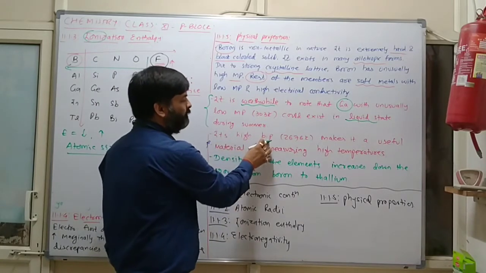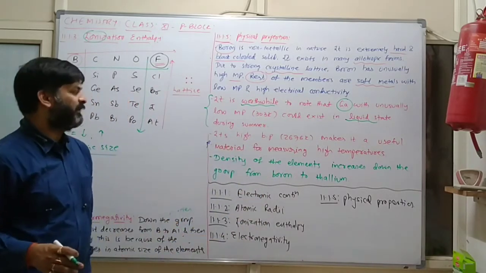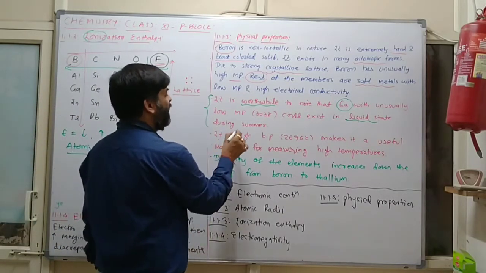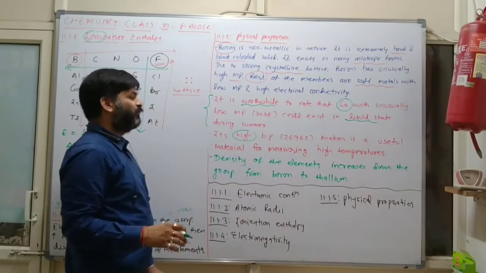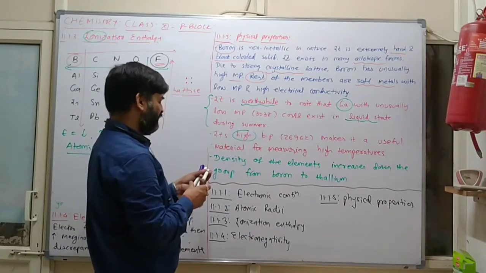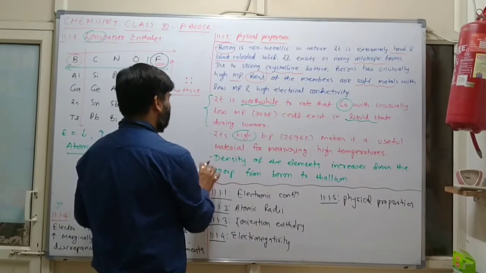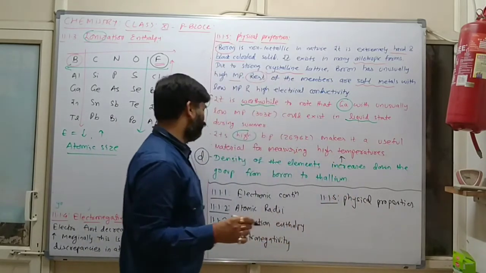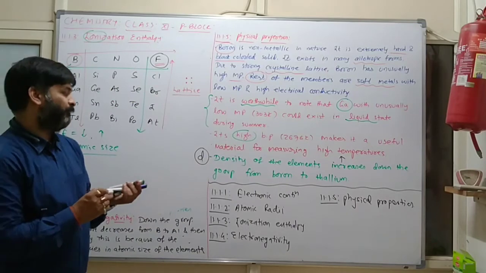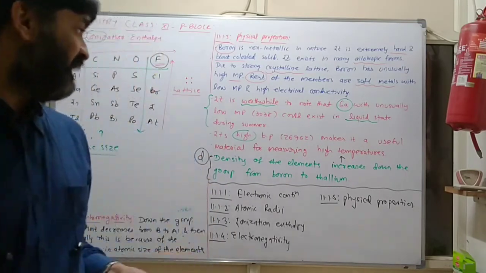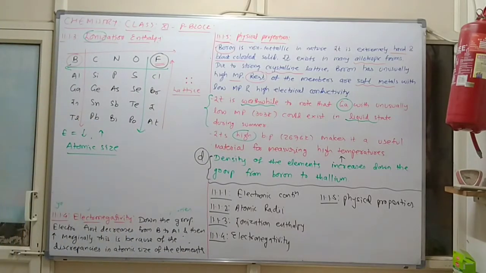Now its high boiling point makes it a useful material for measuring high temperature. Now the density of the elements increases. Here we can say that the density of the elements increases down the group from boron to thallium. So this is again one of the important parameters. The density in Group 13 increases down the group from boron to thallium.